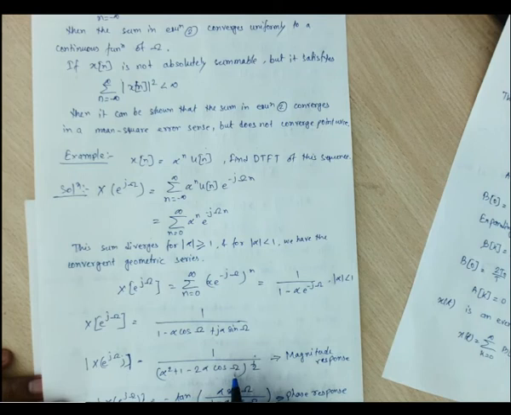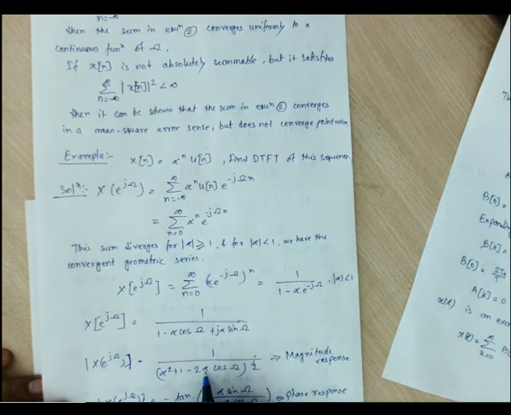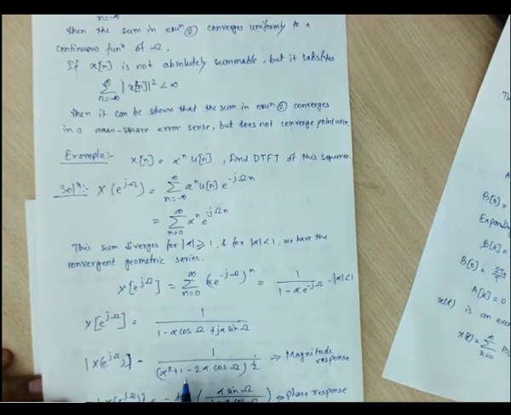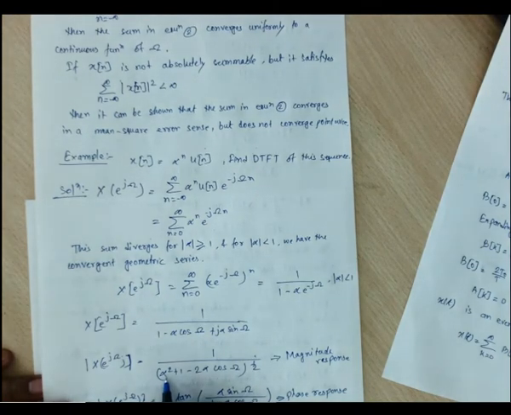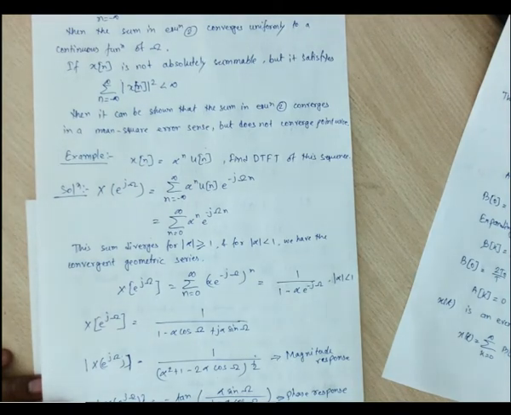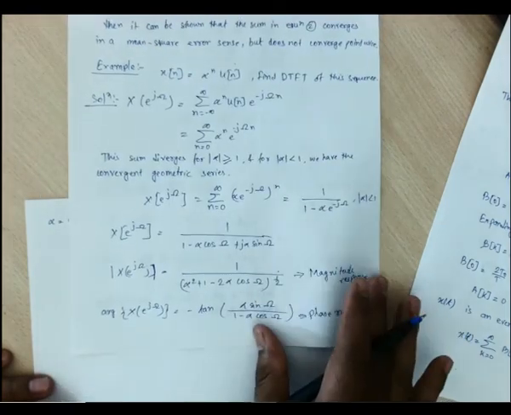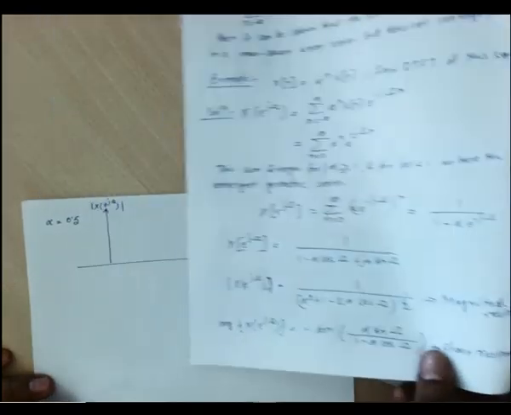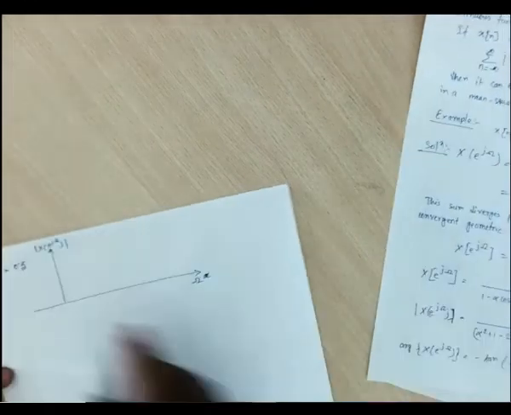If we take omega equals 0, then cos of 0 is 1, alpha is 0.5, which is 1 by 2. So 1 minus 1 is 0, and 1 by 2 means 1 by 4. So it will be 1 by 2, that is 2, right? Yes, sir, it is 2. So for omega equals 0, we get the magnitude of 2.